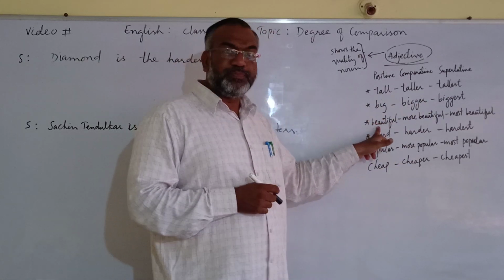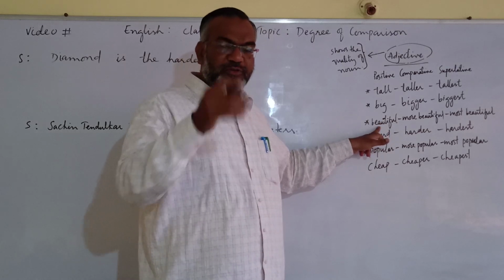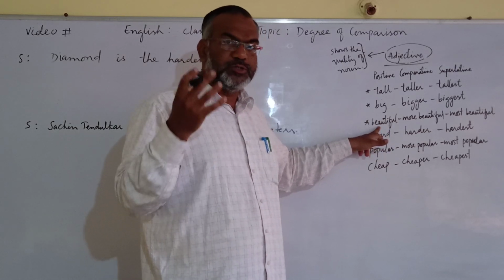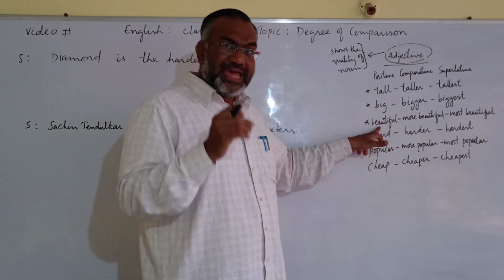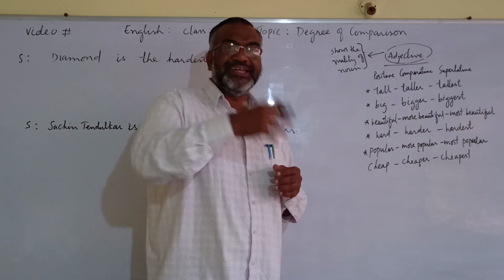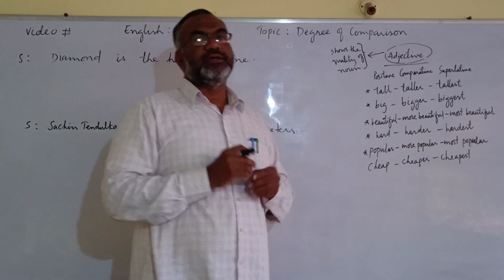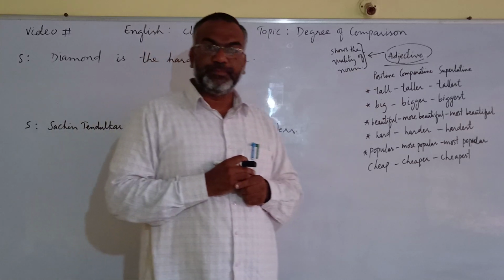One more word is there, beautiful. In this case, beautiful is another adjective. In this adjective, we cannot add er or est to make comparative and superlative degree.